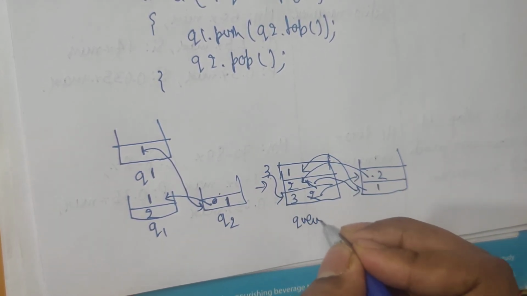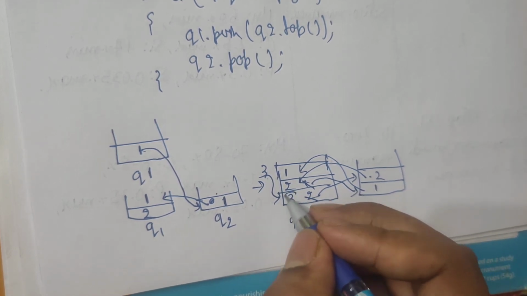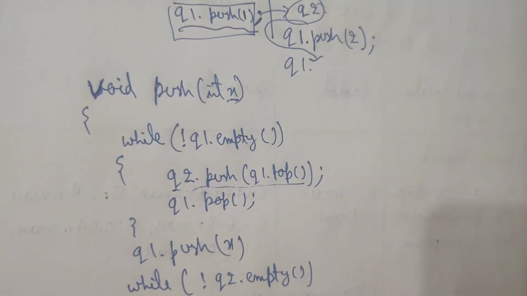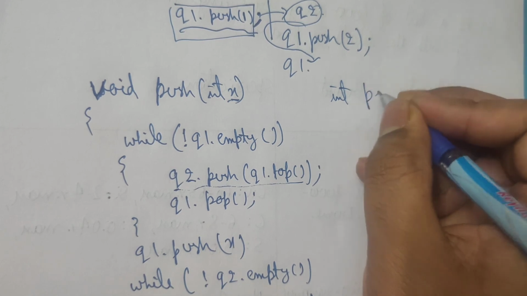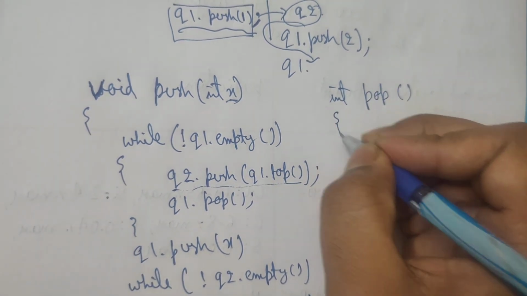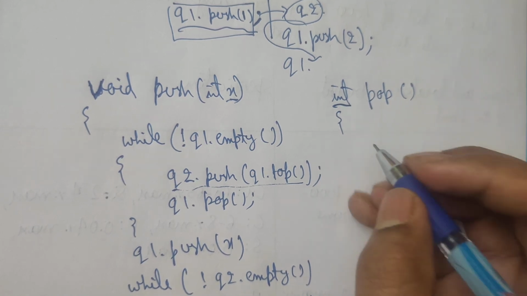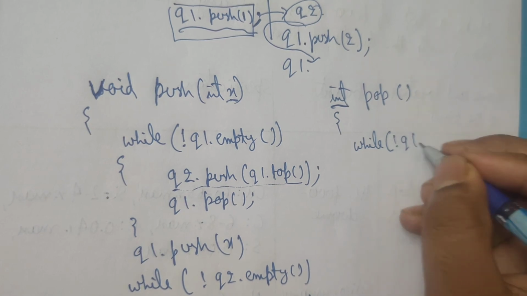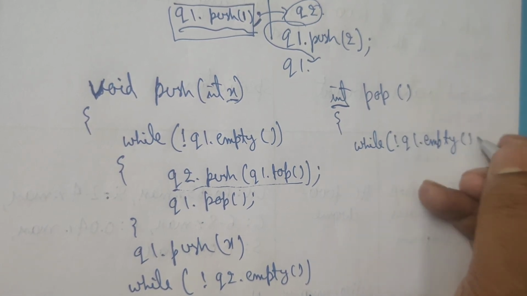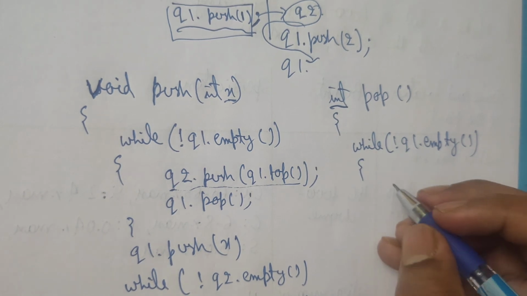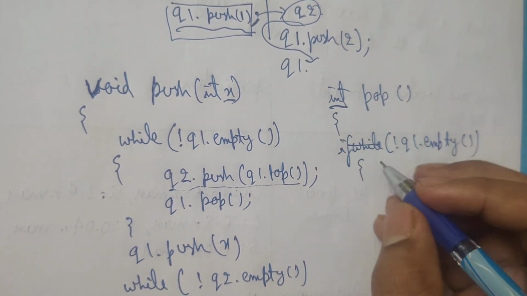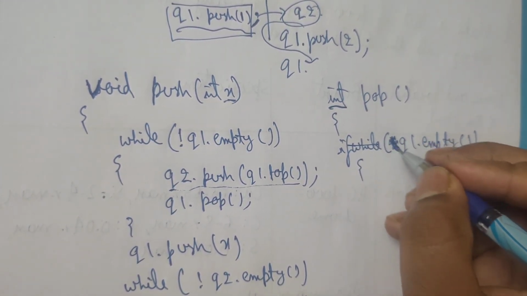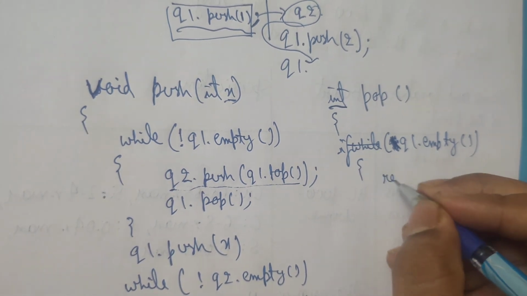As you know, this is a queue data structure, so when we pop, first 3 will come, then 2, then 1. Now writing the pop function, as you have to return something, I have used int here. First we will check whether q1 is empty. Sorry, I have to use if here. If it is empty, we will just return -1.